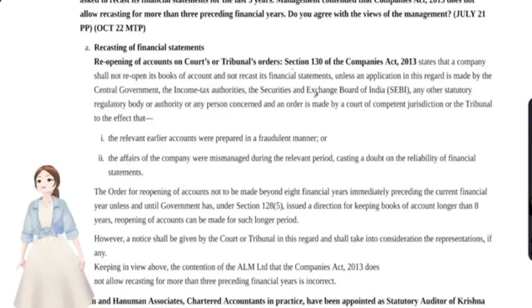As per Section 130 of the Companies Act, the company shall not reopen its books of account and not recast its financial statements unless an application was made by the central government or income tax authorities or SEBI or any other statutory or regulatory body, and an order has been made by a court or a tribunal. Why will the tribunal give an order to recast or reopen its books of accounts?